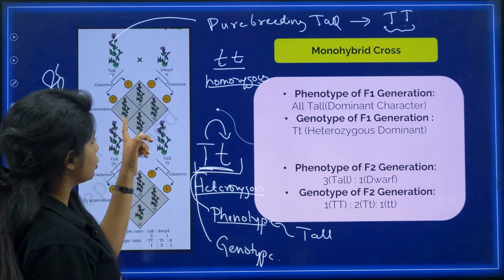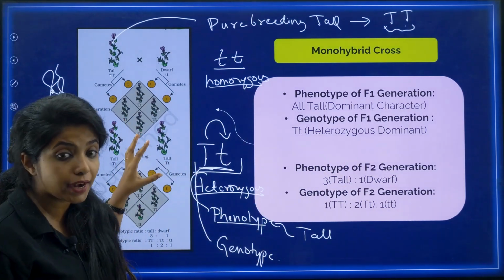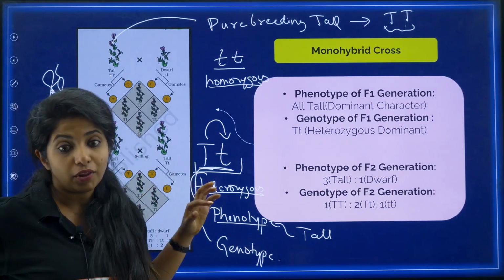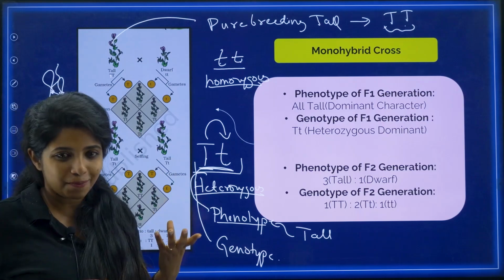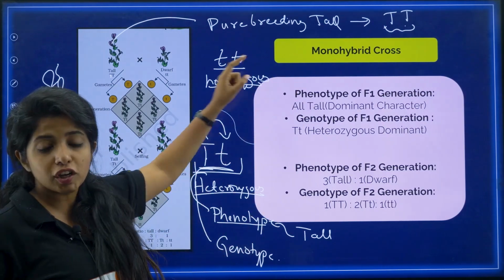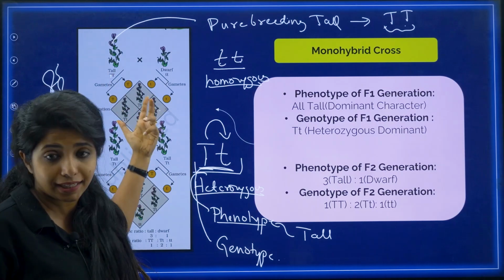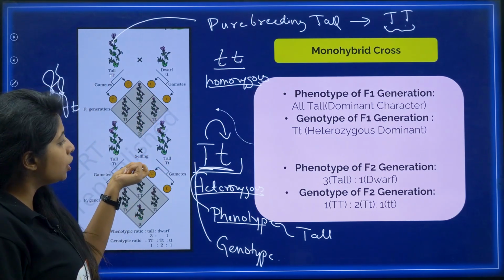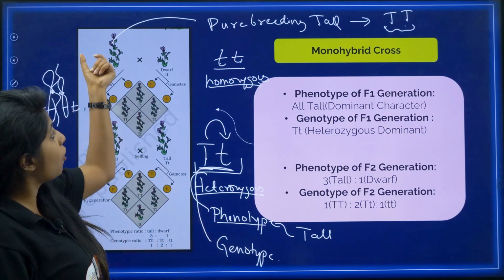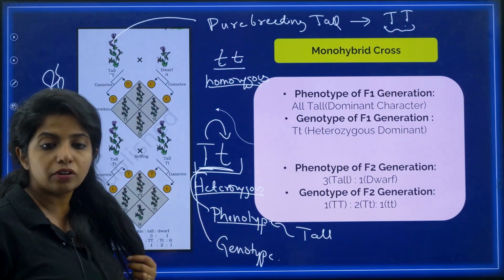So in the F1 generation, you are only seeing the dominant character. You do not see the recessive character. So you feel that the recessive character is not there at all. But in the F2 generation, the recessive character pops up. That's the beauty of genetics. Now this is a monohybrid cross because you're talking about just a single trait, that is the stem height. And hybrid because you're getting a new type of plant that is having capital T, small t. It is a hybrid now. It's not pure breed. So monohybrid cross stands for that.